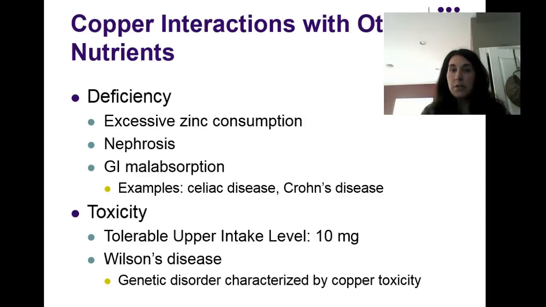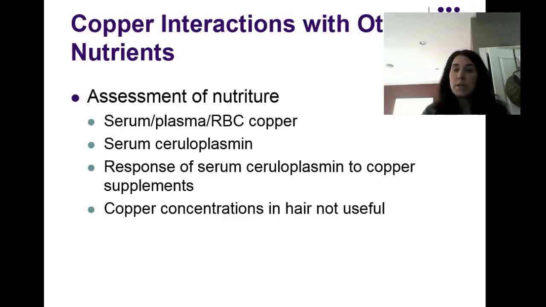Deficiency can occur, and remember that nutrients do interact with each other, with excessive zinc consumption, nephrosis, so if you have some kidney damage going on, and GI malabsorptive diseases such as celiac or Crohn's disease. Toxicity is at 10 milligrams. And Wilson's disease that I just mentioned is a genetic disorder that is characterized by copper toxicity.